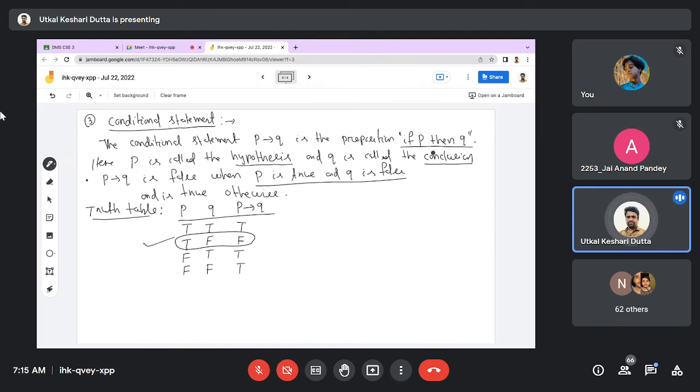See this statement, always use if P then Q. That is the standard notation for a conditional statement when writing in English. There are also other ways to present this P conditional Q. We'll see that. What are the other conditions that are also very important?